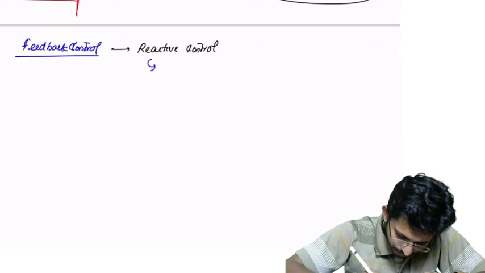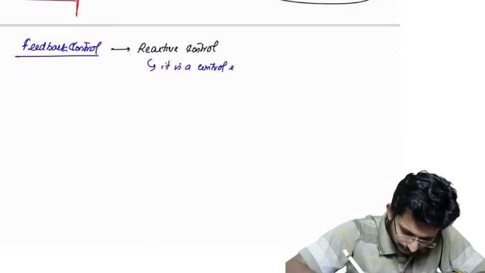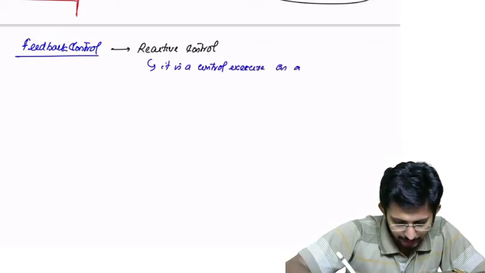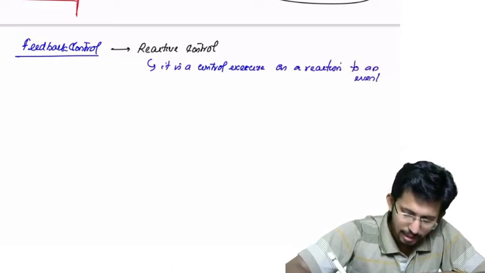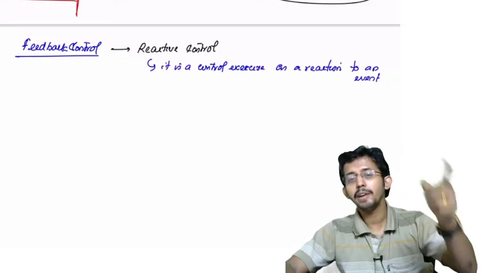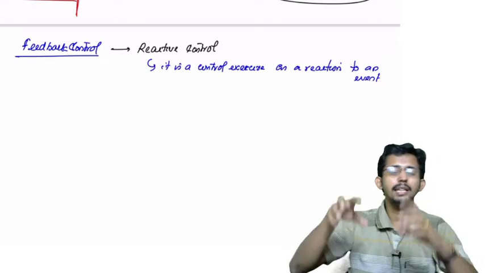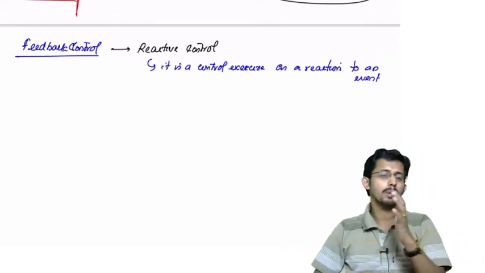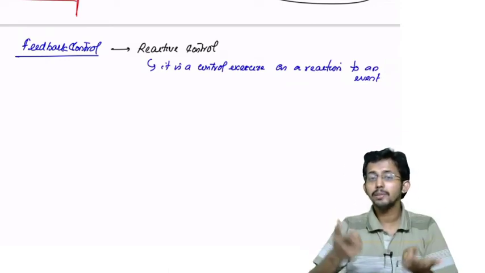Because it is a control exercised as a reaction to an event. In the previous example, Mr. A failed in May 2020. So as a reaction to it, he implemented certain controls. He needs to complete his classes by June. He needs to prepare at least for 10 hours a day. That was the control. And these controls were reactive controls.